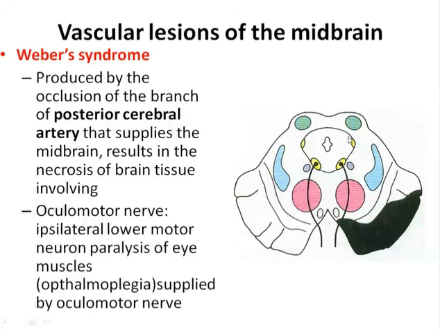And the crus cerebri. Involvement of the crus cerebri can cause the contralateral upper motor neuron paralysis due to the interruption of the corticospinal tract. So they are present in the crus cerebri of the midbrain. That is all about the symptoms in relation to the Weber syndrome.